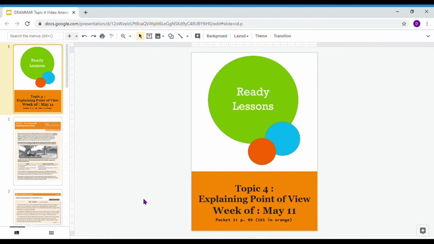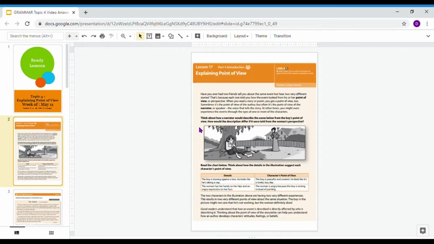I think it's on page 89 if you're looking at physical pages, but it does say on the bottom right hand corner, the beginning of this lesson is on page 161 in orange. At the top, it's lesson 17, explaining point of view. So make sure that you're here with me.